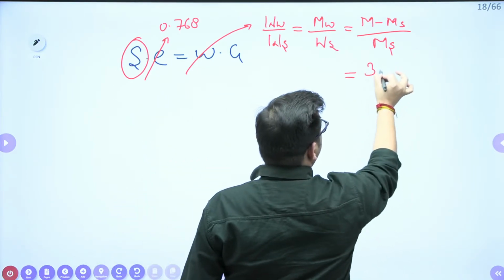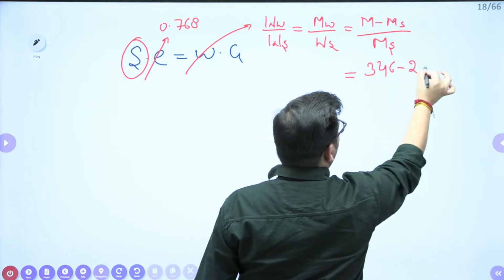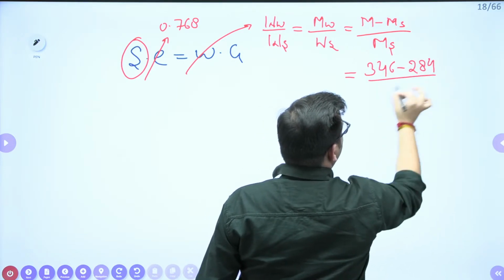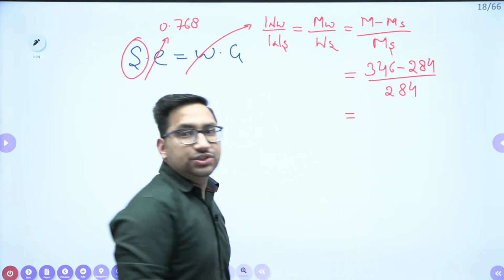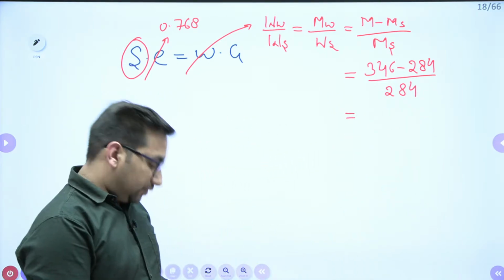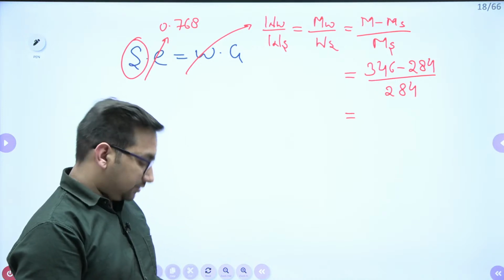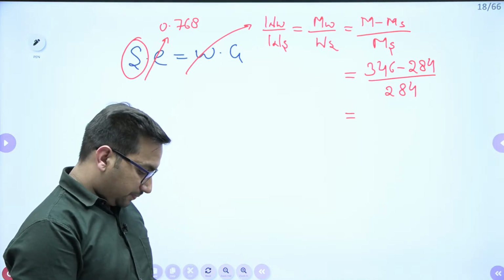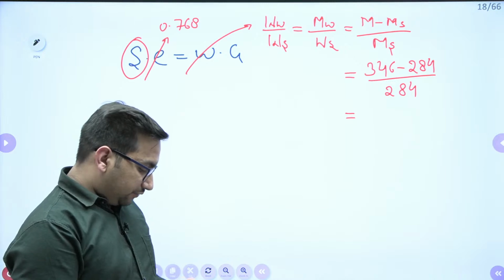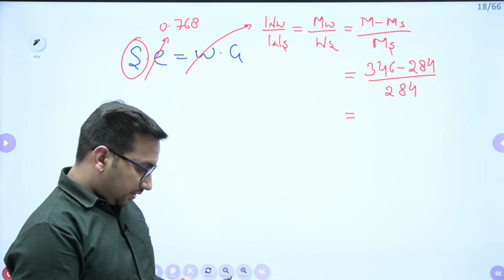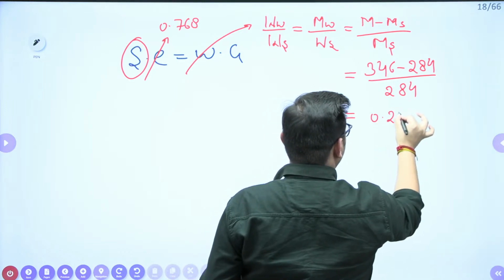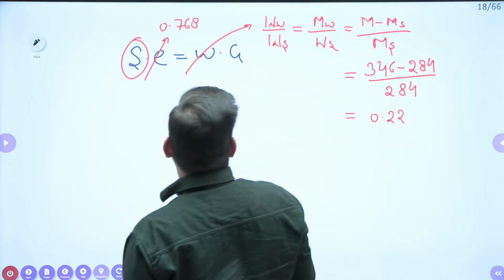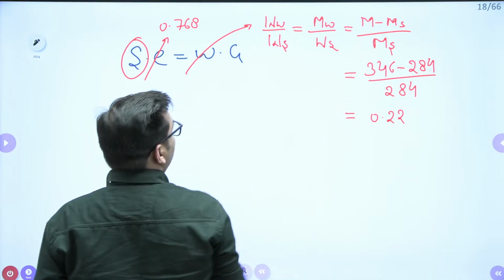346 minus 284 divided by 284. It is going to give you the water content value. Just let me know the value. So it is your 346 minus 284 divided by 284. It is 0.21 or 0.22 value. That is 0.22 value. So this water content we got 0.22.